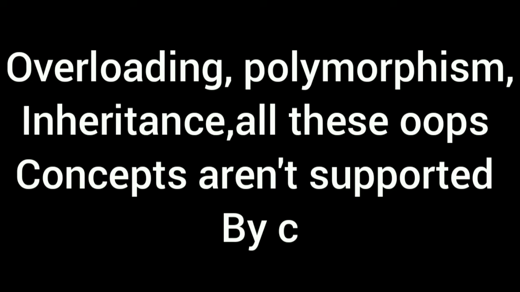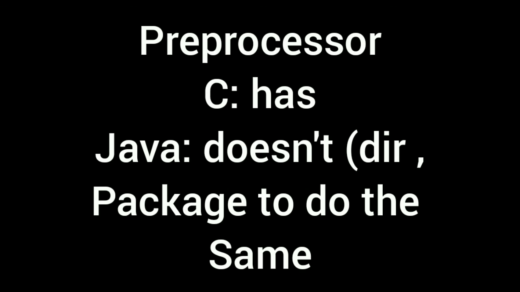Coming to polymorphism, it's nothing but more than one form. Under polymorphism, we have runtime and compile time polymorphism. And coming to inheritance, we have five types of inheritance.